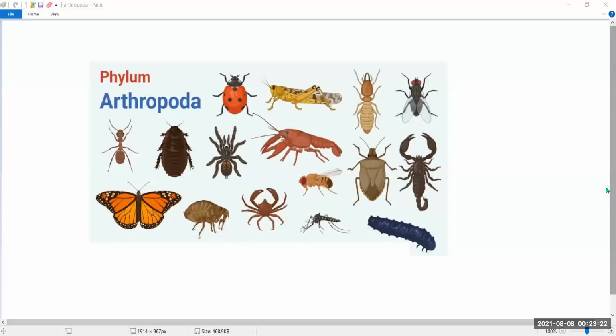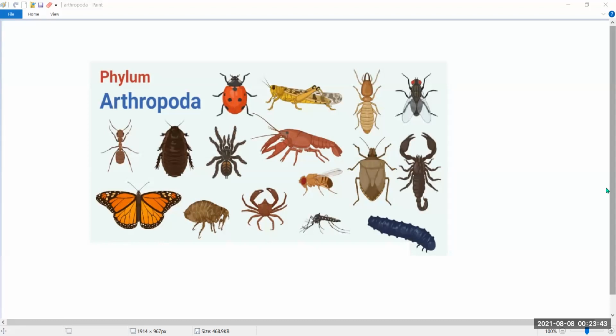Good morning, children. Today we are going to discuss arthropoda, mollusca, and echinodermata groups of invertebrates. Let's begin with the phylum Arthropoda.